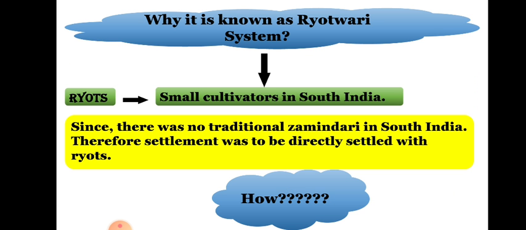Next, why is it known as the Ryotwari system? Because of the ryots, the cultivators in South India. Since there was no traditional zamindari in South India, the settlements were to be made directly with the ryots.